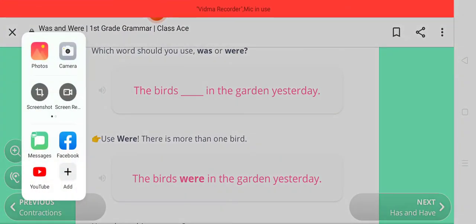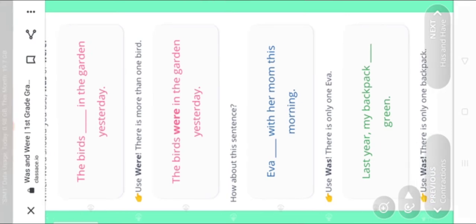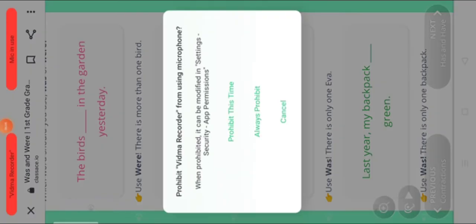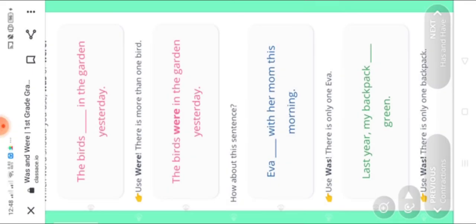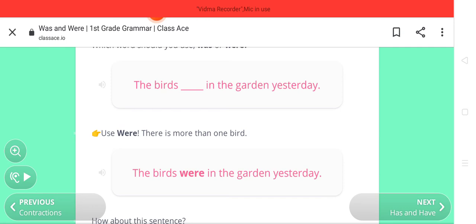Yeah, let me use my pointer to point it out. Here is my pointer. So just ignore it. Yeah, we got it.